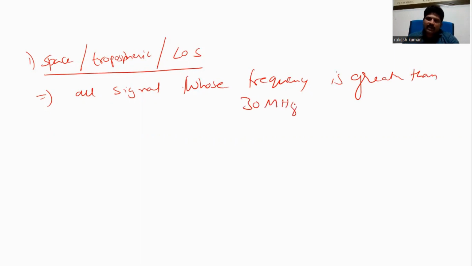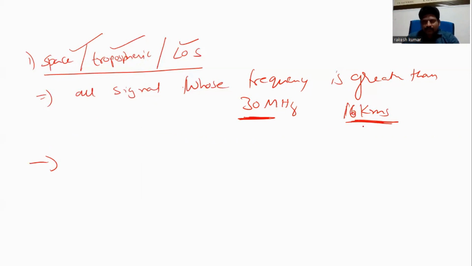So all frequencies greater than 30 megahertz we are supposed to use the third one, that is space or tropospheric or line of sight propagation. And it extends up to 16 kilometers above the Earth surface.